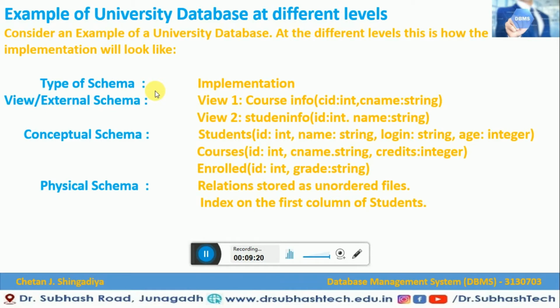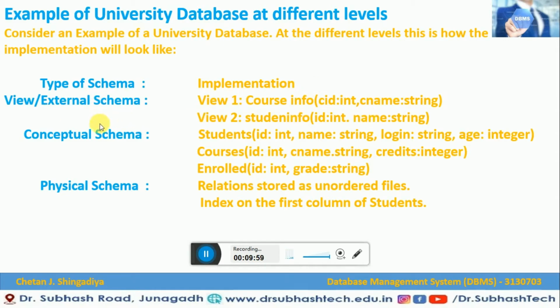Now let us see an example of data abstraction of a university database at different levels. Consider an example of a university database at different levels. This is how the implementation will look. Here in this presentation, you can see the types of schema: view level schema, conceptual schema, and physical schema. You can call the view schema the view level also, then conceptual level and physical level, which we already studied in our previous presentation. And here we have an implementation in front of each schema.